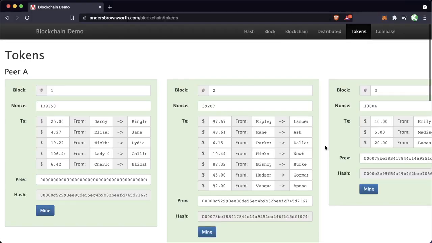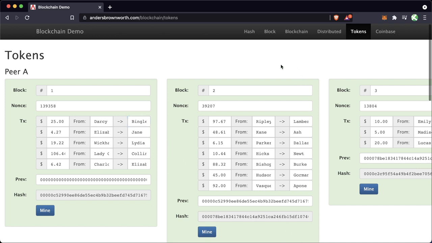Now, the next question that you might be asking is, okay, well, how can I be sure, let's say I'm Darcy, right? How can I be sure that Darcy was the one to actually send this money here? How do we know that Darcy sent $25 to Bingley? Well, this is where we get into private keys and public keys, and that's what we're going to go into now.